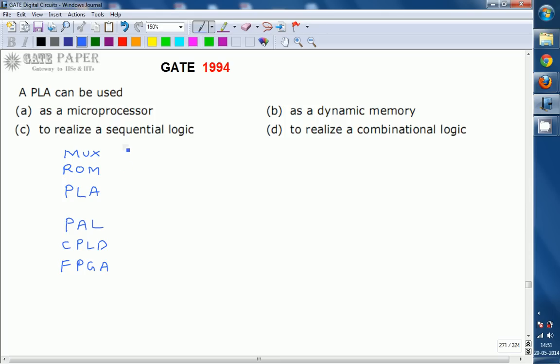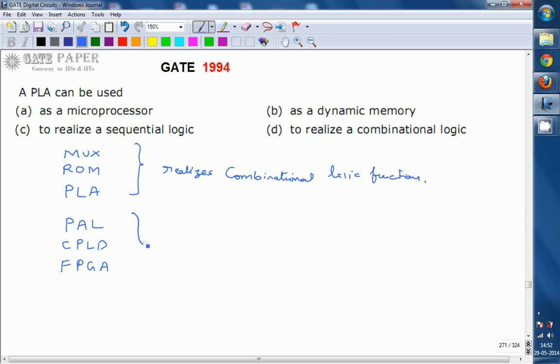Out of these, the MUX, RAM and PLA are going to be used to realize combinational logic functions, because they don't have any memory element inside their architecture, so they cannot be used for sequential logic. The basic difference between sequential logic and combinational logic is that sequential logic must contain at least one memory element. But MUX, RAM, PLA don't contain any memory element, so they will be used only for the realization of combinational circuits.